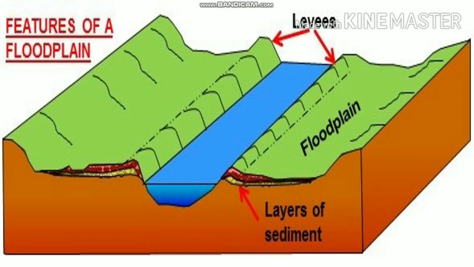When the river overflows its banks, it leads to flooding. The flooding deposits layers of fine soil and other materials called sediments along its banks. This forms the floodplain, which is a fertile plain land, and the raised banks of the river are called levees.